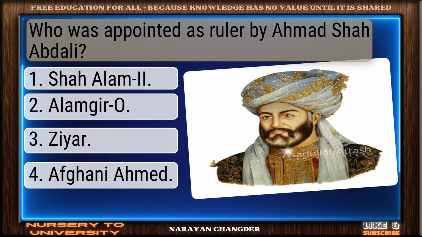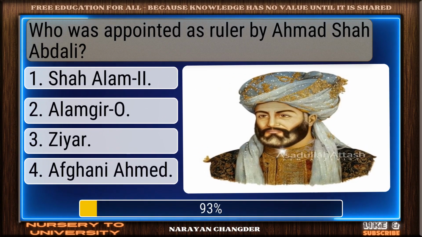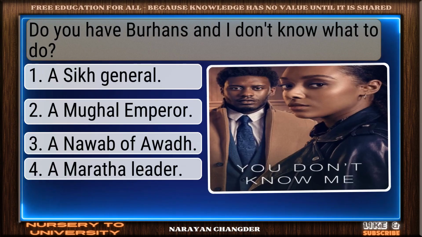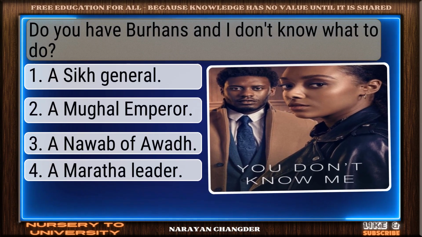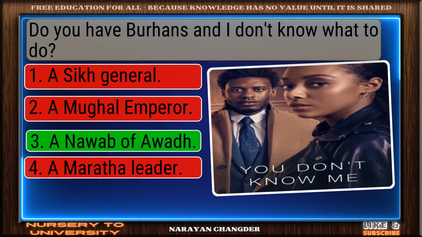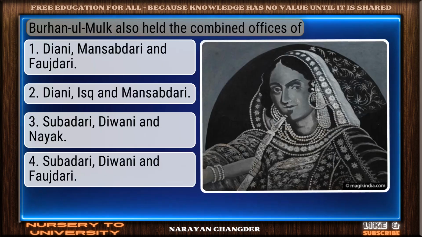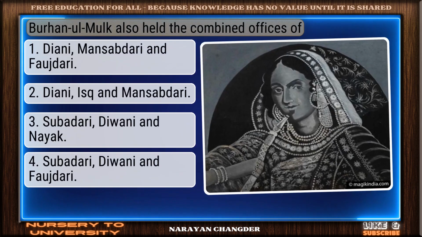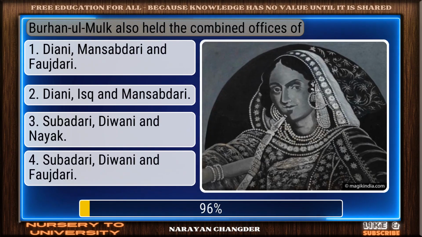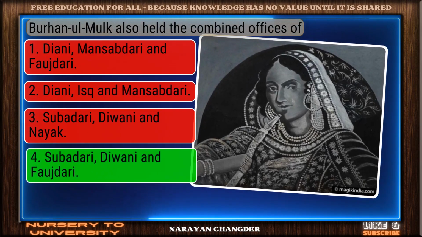Who was appointed as ruler by Ahmad Shah Abdali? Great thinking. Shah Alam is the right choice. Burhan al-Mulk was the founder of? Smart move. A Nawab of Awadh is an accurate answer. Burhan al-Mulk also held the combined offices of. Nicely done. Subadari, Diwani and Faujdari is a solid answer.